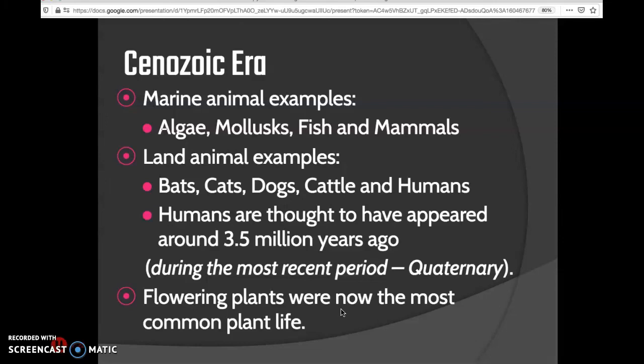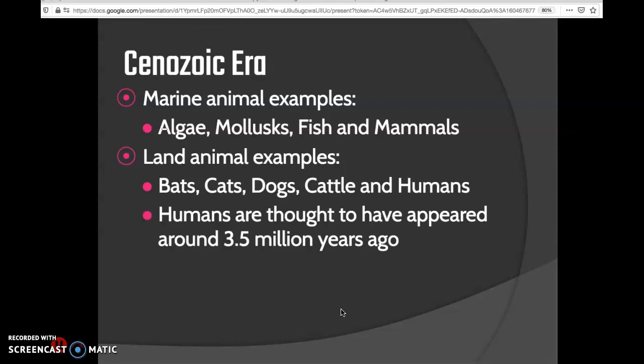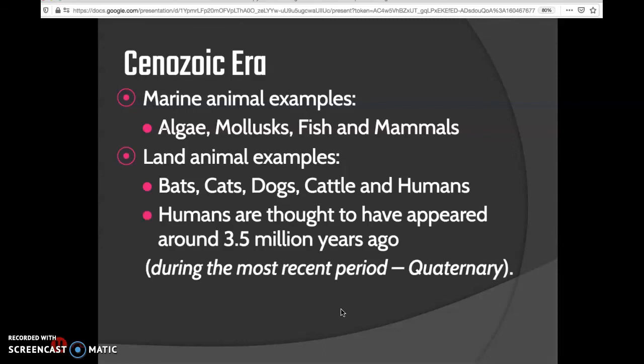Early modern humans first evolved around 200,000 years ago. That's what this stat said. Though the stats on our PowerPoint say that we were around 3.5 million years ago, so it is a little bit debatable.